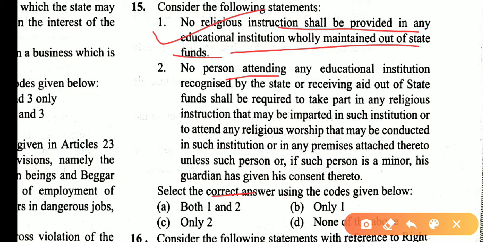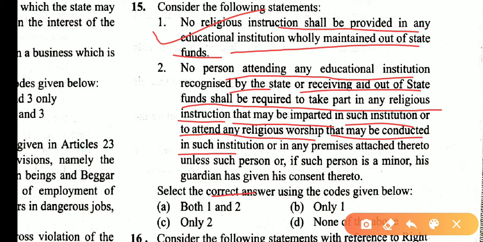No person attending any educational institution recognized by the state or receiving aid out of state funds shall be required to take part in any religious instruction that may be imparted in such institution, or to attend any religious worship that may be conducted in such institution or any premises attached thereto, unless such person, or if such person is a minor, his guardian, has given his consent thereto. So 1 and 2 are correct statements. So answer is A.